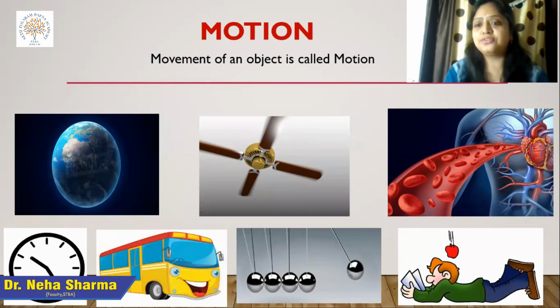There is a famous saying that there is nothing like absolute rest. Everything is moving around us, like birds flying, blood flowing in our veins, fish swimming, the fan rotating along its axis, the hands of the clock moving continuously.